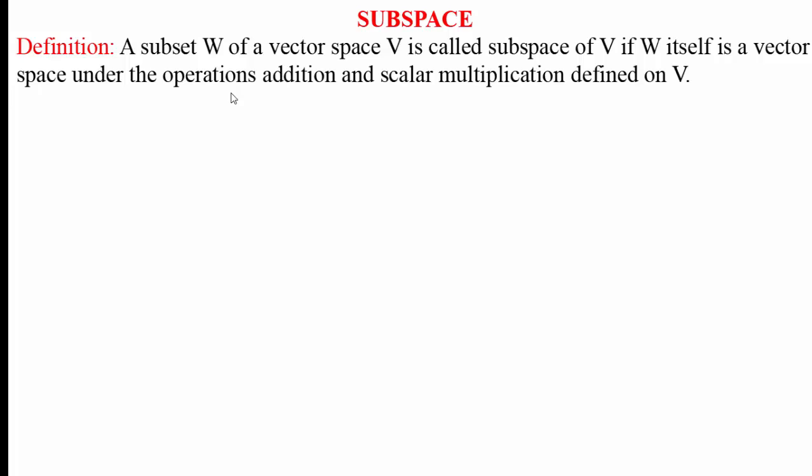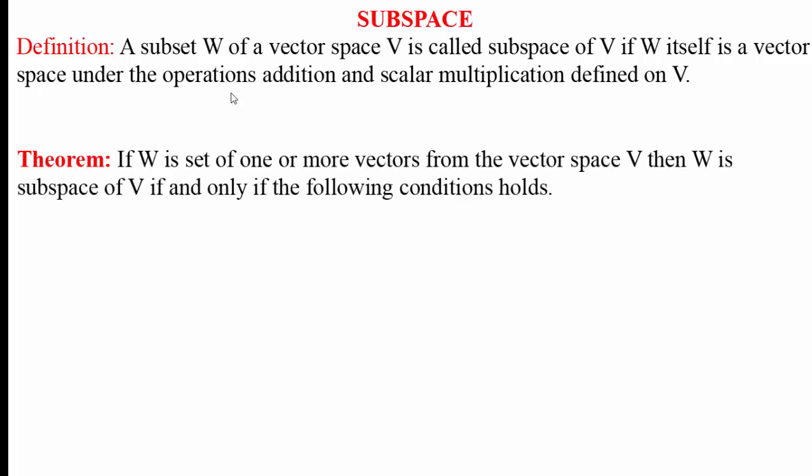Now we define subspace. A subset W of a vector space V is called subspace of V if W itself is a vector space under the operations addition and scalar multiplication defined on the set V. That means for W to be the subspace, W must be the subset of the vector space V, and that W must be vector space itself with the same operations addition and scalar multiplication defined on the vector space V.